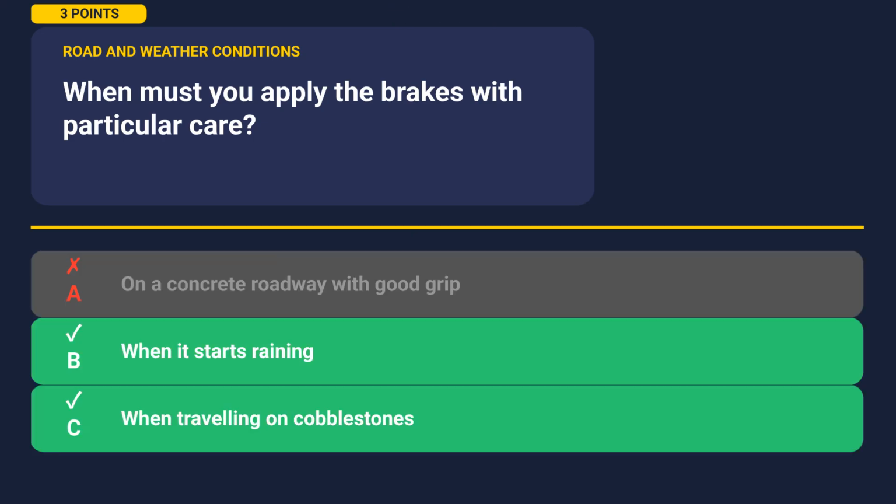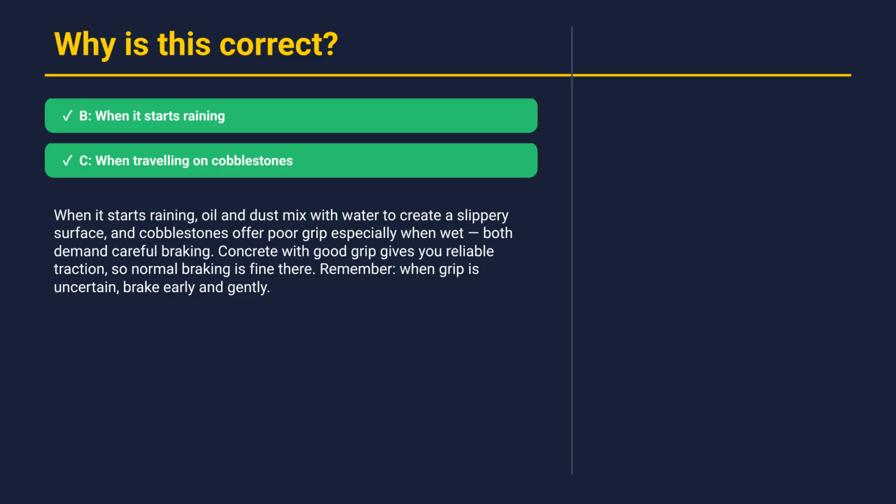The correct answers are B and C. Let's understand why. When it starts raining, oil and dust mix with water to create a slippery surface, and cobblestones offer poor grip, especially when wet. Both demand careful braking. Concrete with good grip gives you reliable traction, so normal braking is fine there. Remember, when grip is uncertain, brake early and gently. Alright, let's move on to the next question.